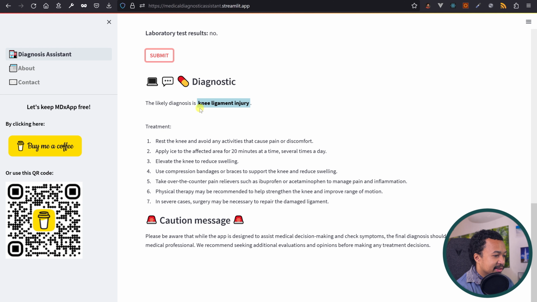The likely diagnosis is knee ligament injury. Rest the knee and avoid any activities that cause pain or discomfort. Apply ice, blah blah blah.